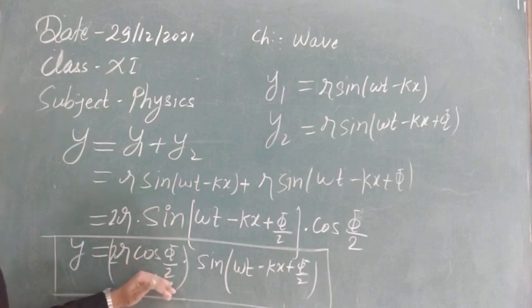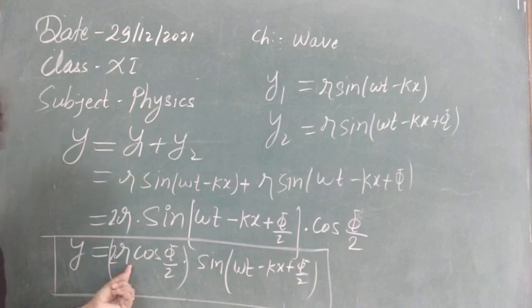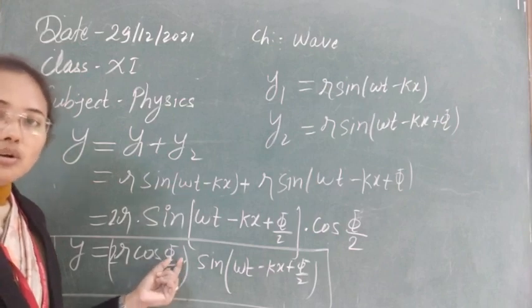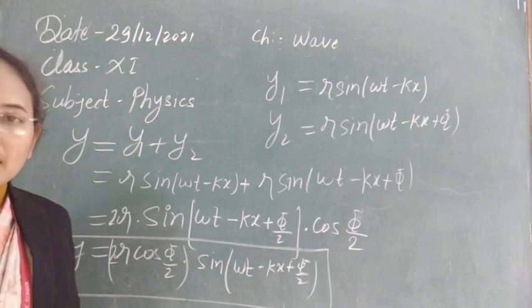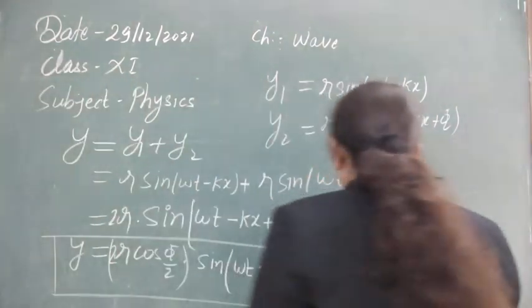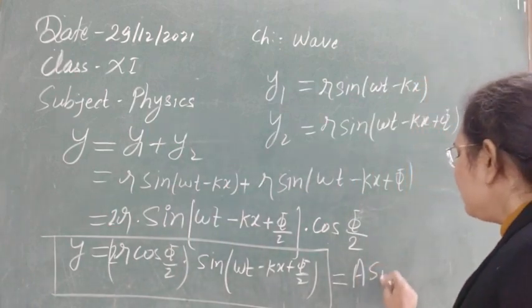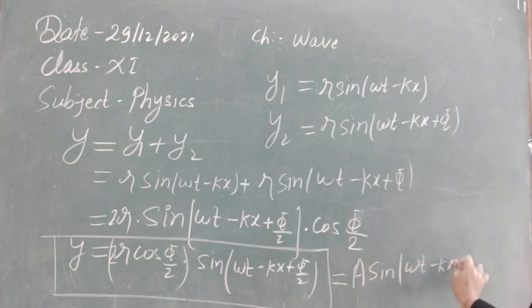Now in this displacement, we can see this portion, if we replace it by some other constant A, that is, as you can see, 2 is constant, r is the amplitude of the wave, that will be constant, phi is the phase between the waves, that is also a constant. So all the quantities are constant, so this can be replaced by another constant. For example, I am just going to replace it by some A. So we can write this equation as A sine of omega t minus kx plus phi by 2 from here.